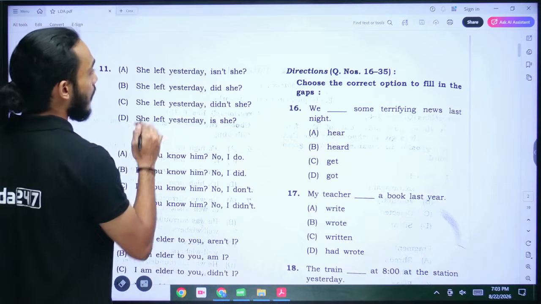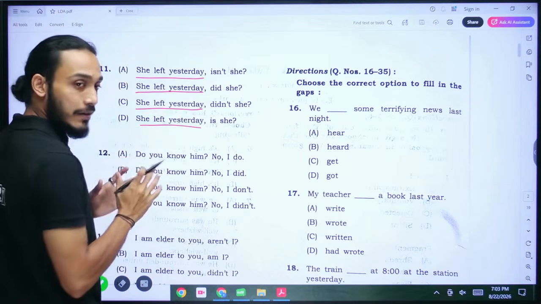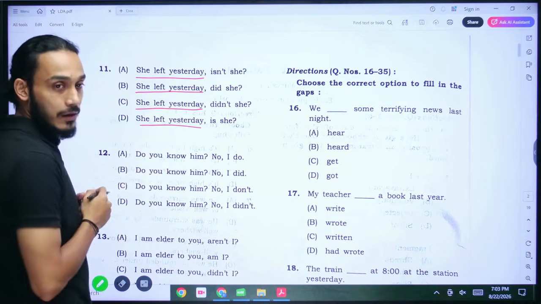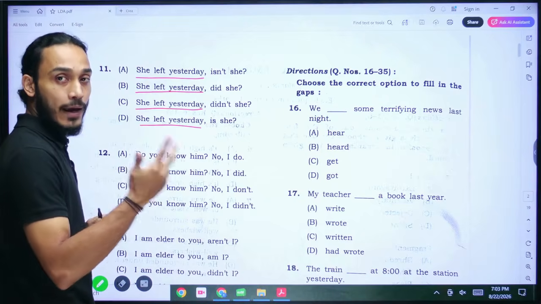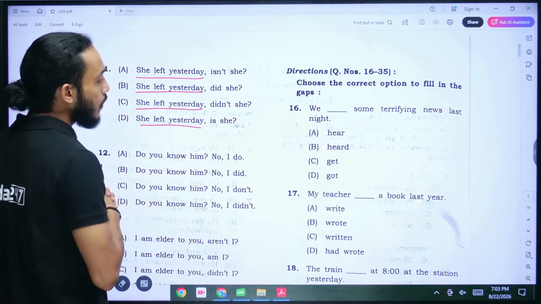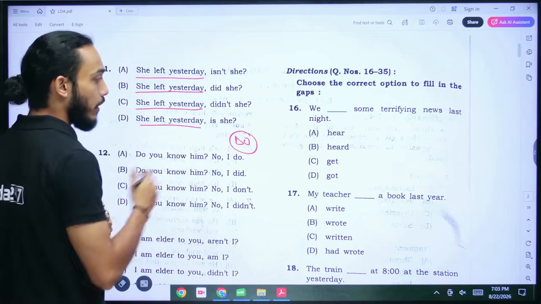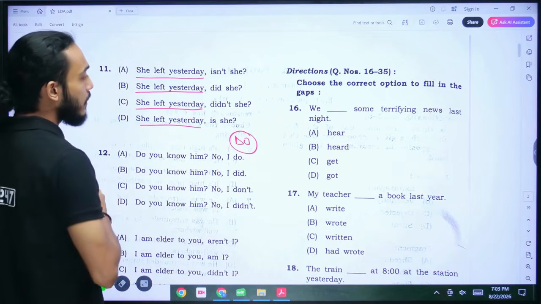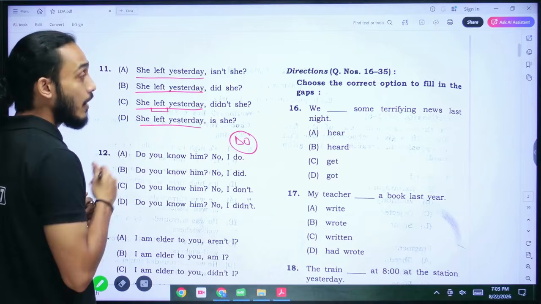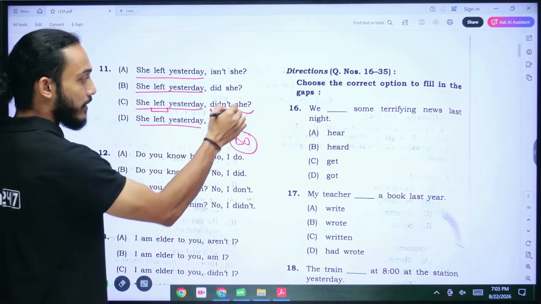It's question tags. The first part of the sentence is saying she left yesterday, right? There's no auxiliary verb here. We do not have words such as be, do, have, or the words that belong in the families of these words. So what we do is we use one of the forms of the word do in the question tag part. Since the sentence itself is in the past tense, she left yesterday, we have to write the question tag, that means this part of the sentence after the comma that is asking the question.